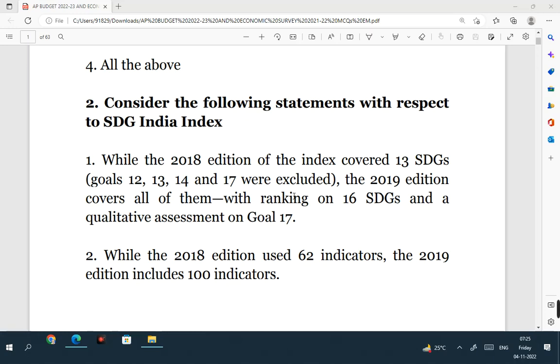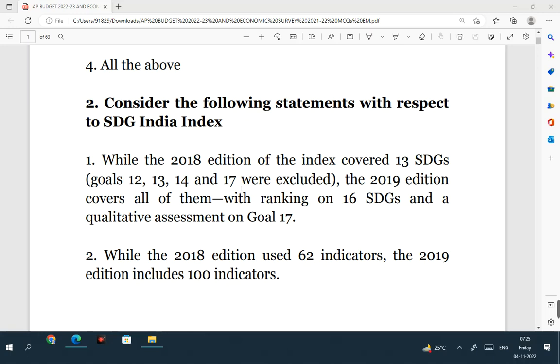In the 2018 edition, the index covered only 13 SDGs out of the total 17 SDGs. You all know that there are 17 sustainable development goals, out of which in 2018 the index covered only 13 SDGs. What are the SDGs which are excluded? SDG 12, 13, 14, 17.